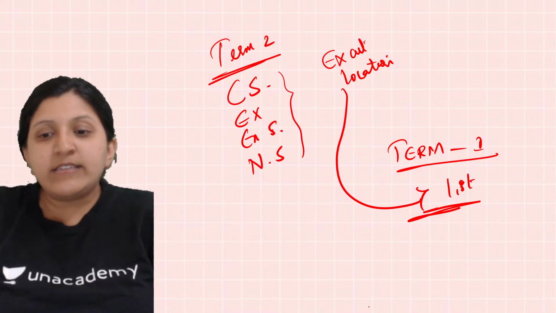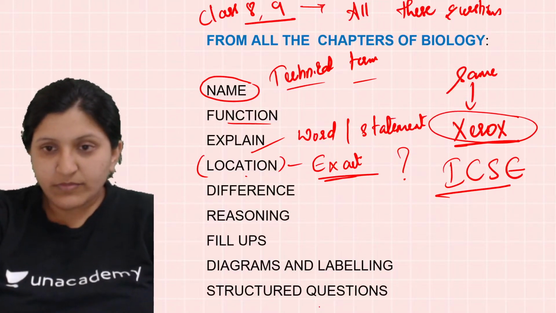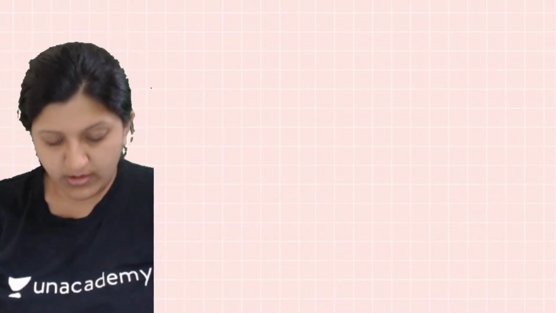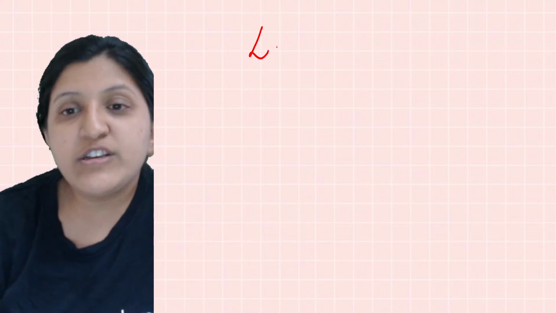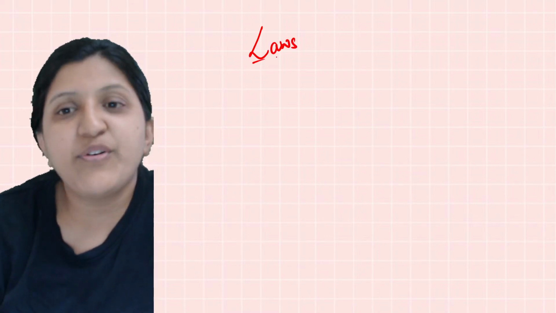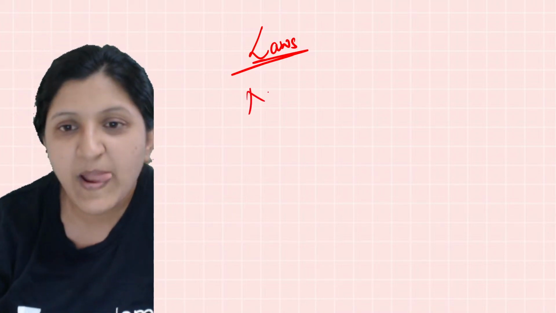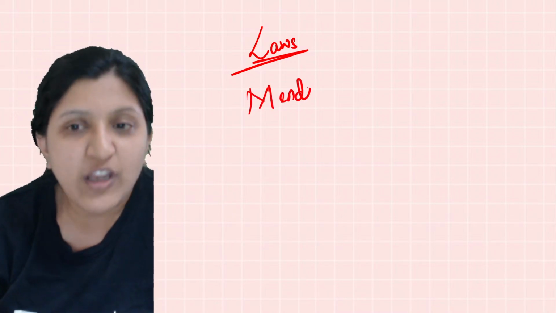Then other than that, the laws. So I'll just explain it here itself. Now when we mention laws, laws should be written as laws itself. There shouldn't be any variation. So there is Mendel's laws, 3 of the laws are there.